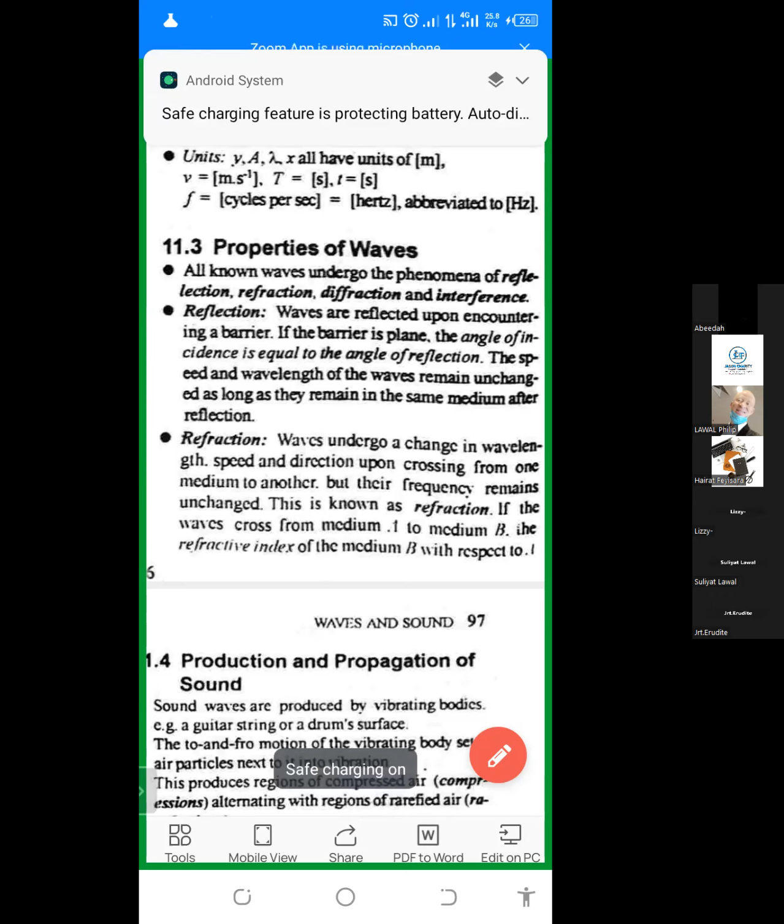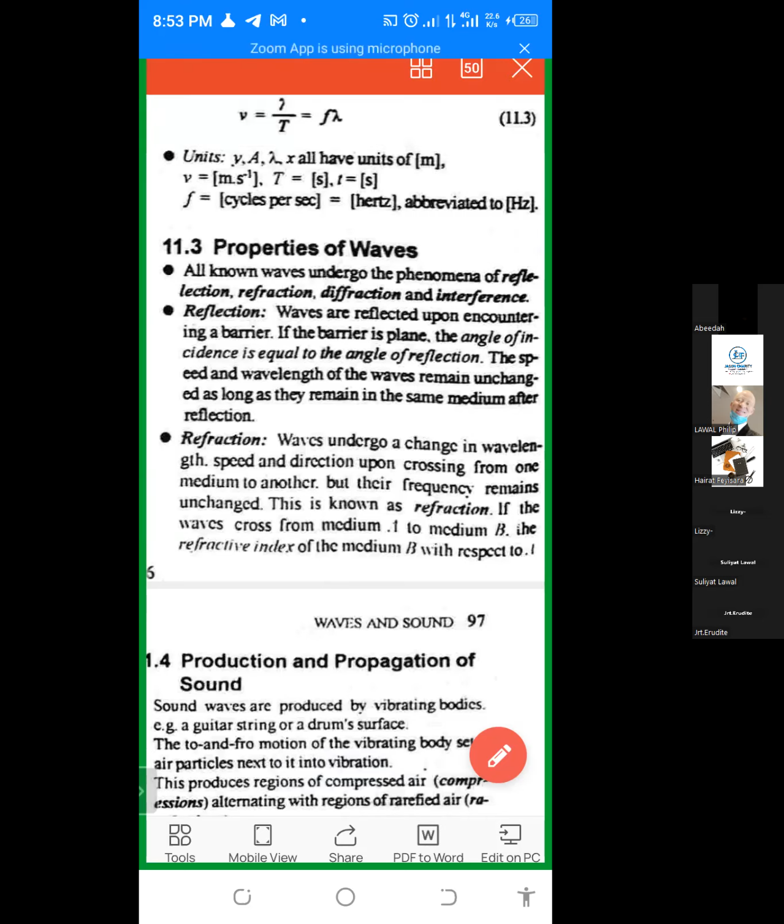What is refraction? It is when there is a change in the speed of the wave, and with it the wavelength. An example of refraction is when you put a stick inside a glass of water. Look at the stick. The long stick is straight. But when you put it inside a glass of water, it will appear bent. It will look like that stick has bent.